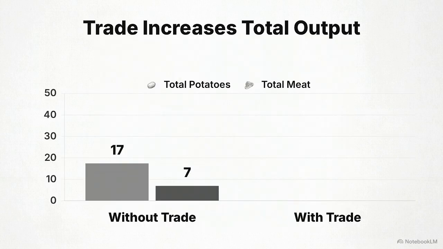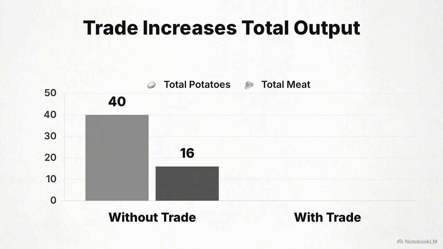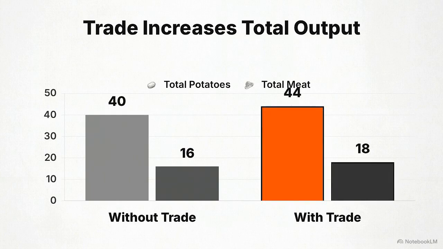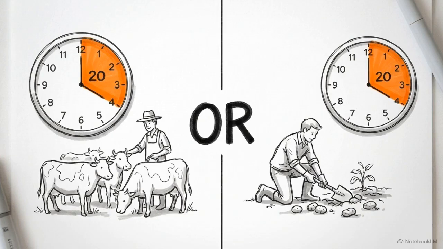This creates a puzzle. If Juhee is better at everything, we need to determine if there is still a mathematical reason for her to trade with Gwangjae to increase her own total consumption. The solution lies in opportunity cost. This concept recognizes that time spent on one task is time sacrificed from another.